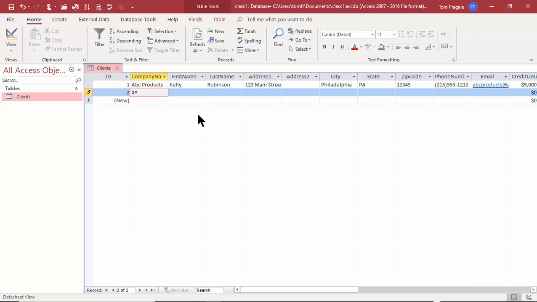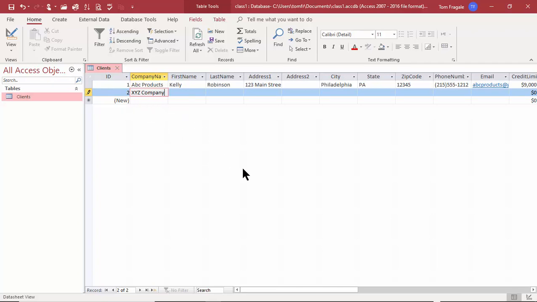Notice how that auto number became number 2. So that's how the auto numbers work. They're going to give you the next sequential number for each record. Now, we didn't make any of those other fields mandatory or required, so I can actually skip a lot of those fields. In fact, you see this little pencil over here on the left. When we see that pencil, that means that record hasn't saved yet.